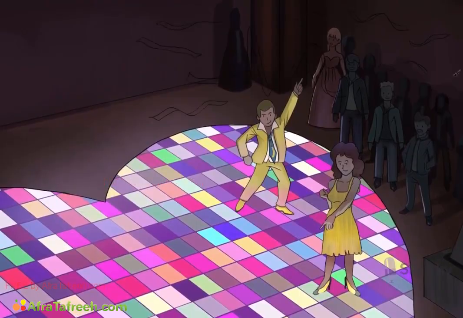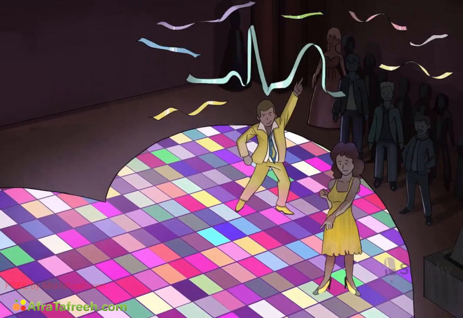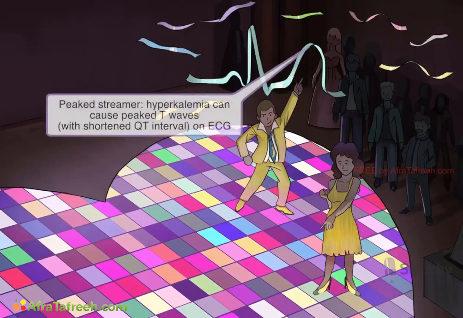Check out this streamer coming down on this dancer with a peculiar resemblance to an ECG tracing. One of the many ECG changes seen in hyperkalemia is tall, peaked T waves with a shortened QT interval. And notice that where that disco finger is shooting sky high, it also pokes up that T wave into a tall peak.